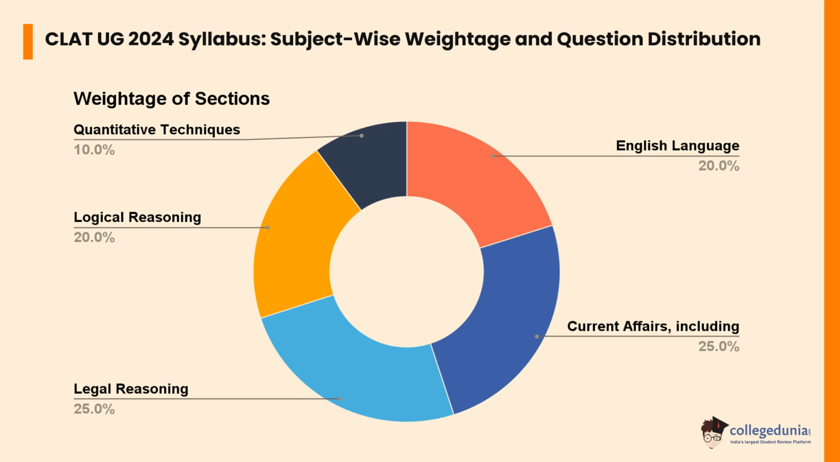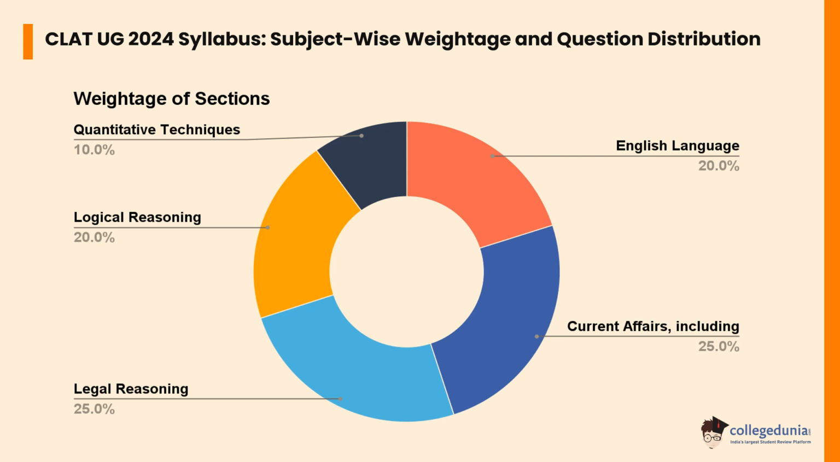In English language, the number of questions and marks are expected to be between 24 to 28, which constitutes 20% weightage. In current affairs, including general knowledge, the number of questions and marks are expected to be between 30 to 32, which constitutes 25% weightage.